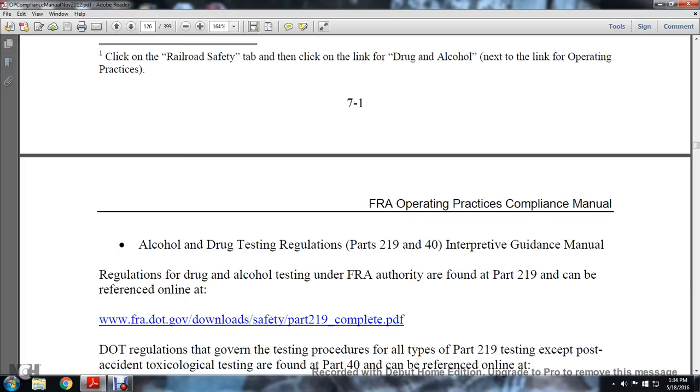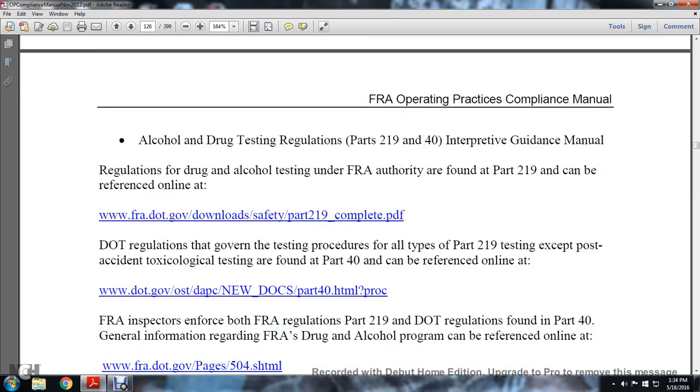The regulations for drug and alcohol testing under FRA authority are found in Part 219 and can be referenced on FRA.gov by downloading the Safety Part 219 complete PDF. Regulations governing the testing procedures for Part 219 testing, including post-accident toxicological testing, are found in Part 40, which can be referred to online at transportation.gov, ost, dapc, new docs, Part 40 HTML.